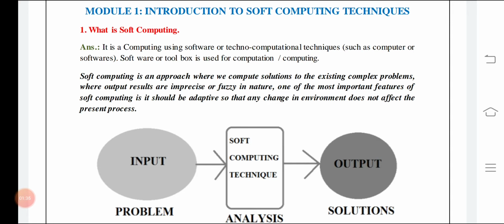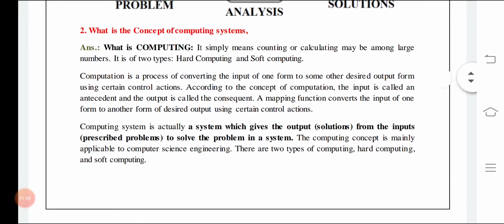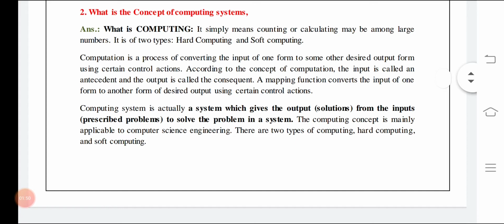Of course, it is a correlation between the input and output, or we can say the solutions are being provided by the analysis of certain problems. We used to call them the input and the output. Now we need to understand the concept of computing systems. What is computing? Computing simply means counting or calculating, maybe among large numbers.